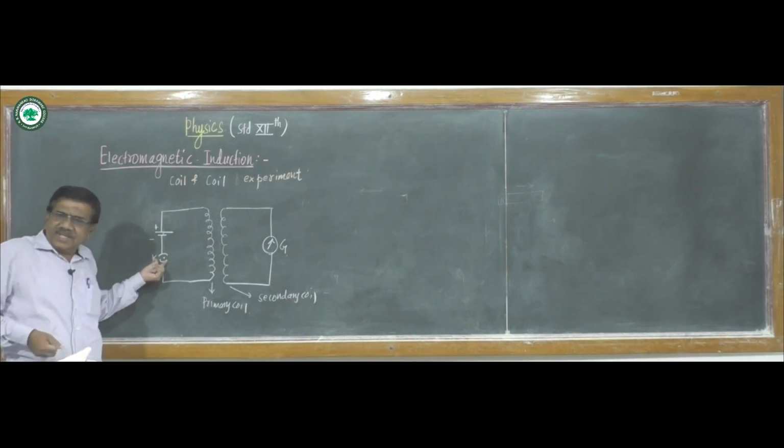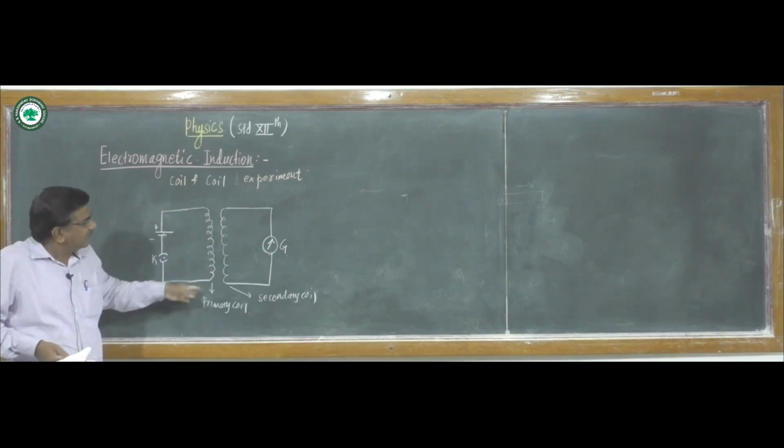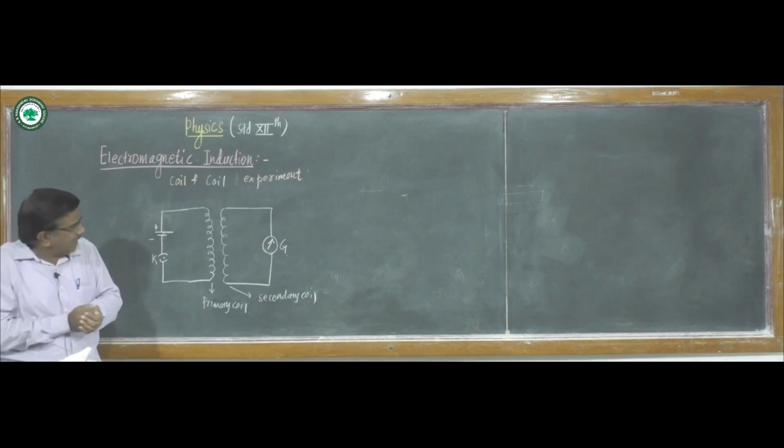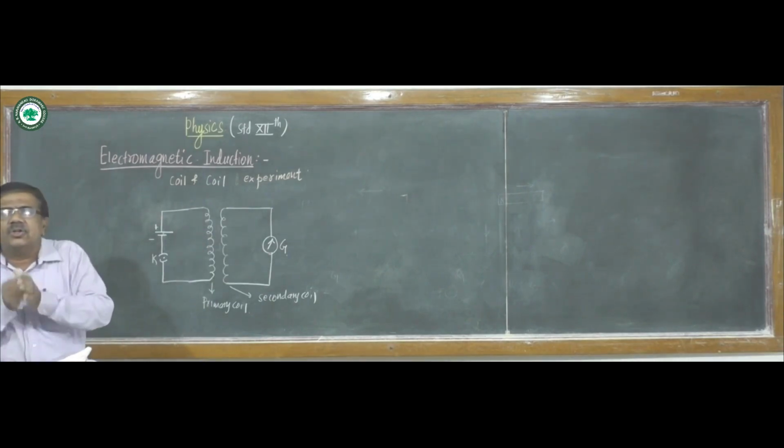When this key is open, that is, no current flows through the primary coil, there is no current through the secondary coil also, and the galvanometer shows zero deflection.